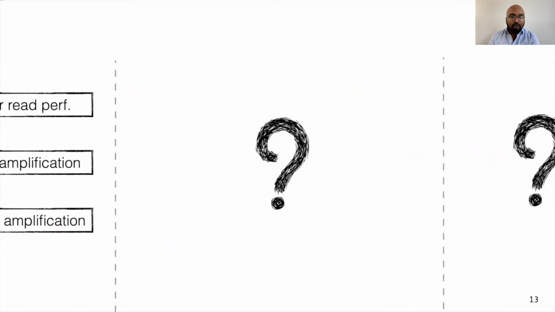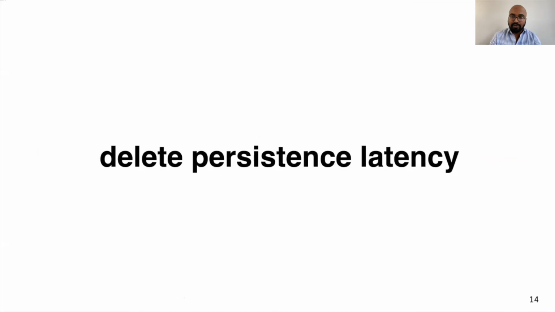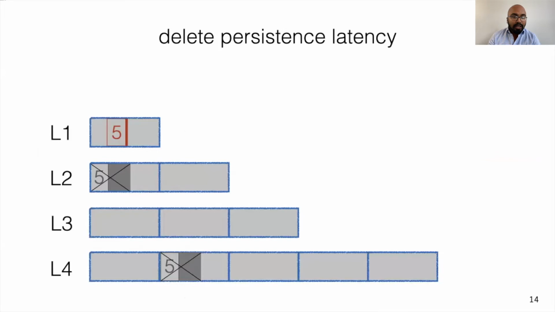The second part of this problem statement concerns timely delete persistence, and for this, we first need to define the term delete persistence latency. In LSM trees, in order to persistently remove a physical data object, a tombstone must propagate through all levels of the tree with the help of compaction and reach the last level of the tree. The time elapsed since the insertion of a tombstone and until the tombstone reaches the last level is defined as delete persistence latency, which depends on the file selection policy during compactions, the ingestion rate of the database, and also the size ratio and the number of levels in a tree.